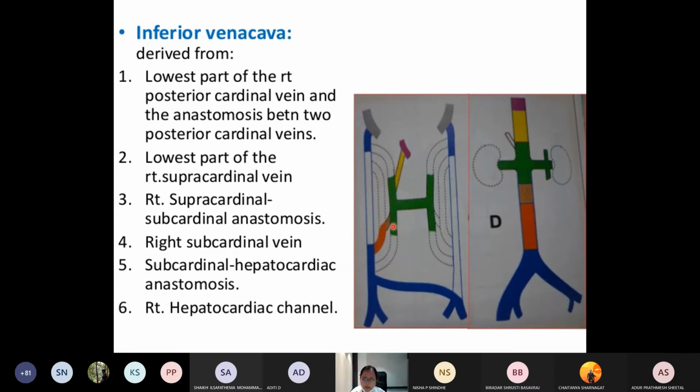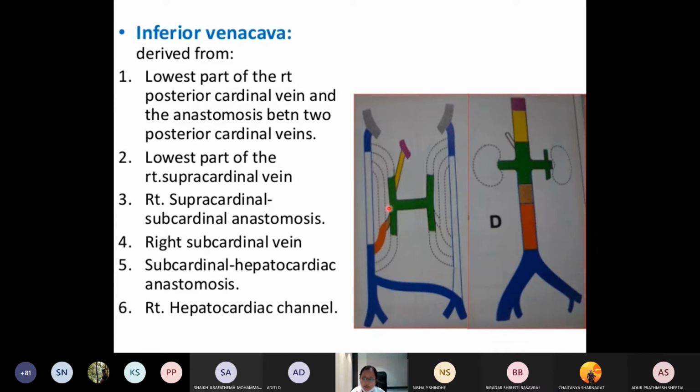Then part of the right subcardinal vein. Then the anastomosis between the right subcardinal and the right hepatocardiac channel, and the right hepatocardiac channel itself, which is opening into the developing heart. Okay, so these are all the sources.